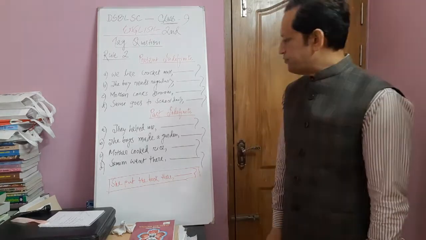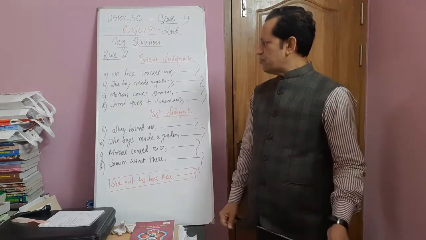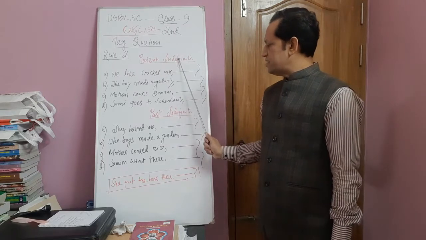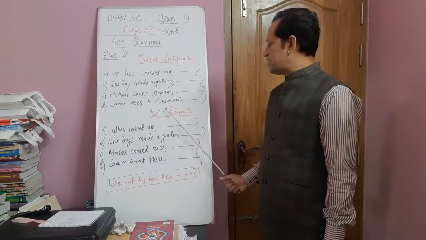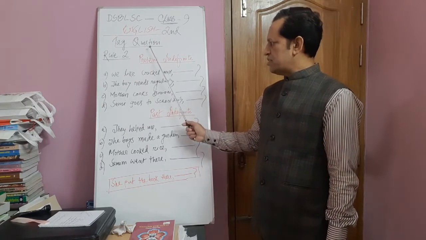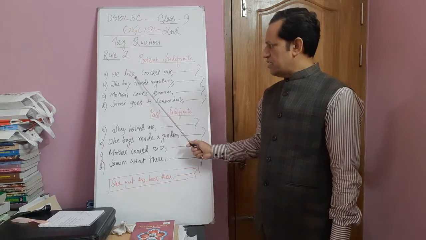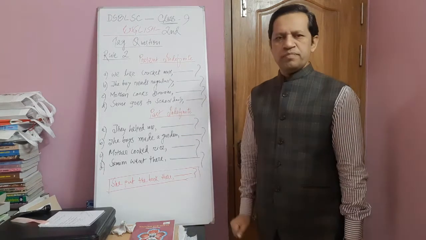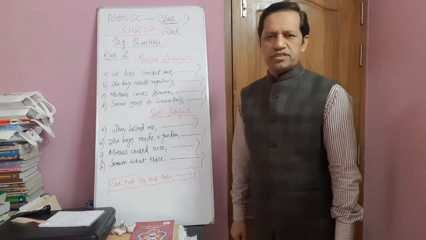But today my topic is about present indefinite tense and past indefinite tense, and for this type of sentences, from present indefinite and past indefinite, we have to practice tag questions.